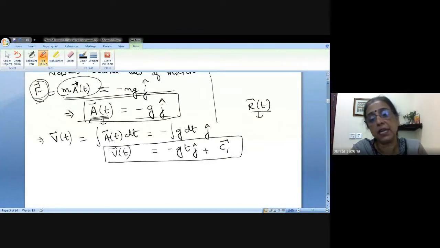But it has a constant of integration attached to it. And how to determine this constant of integration? Depending upon the initial conditions I am given in the beginning.